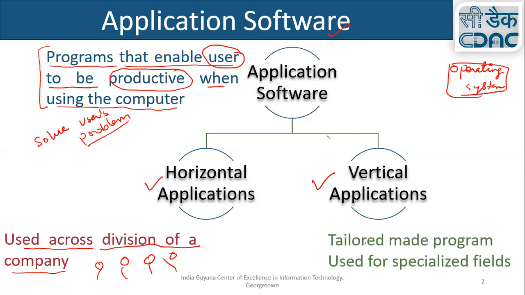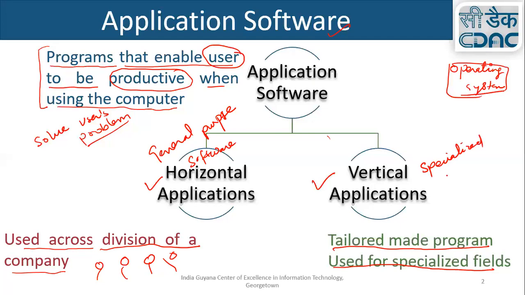Vertical applications are tailor-made programs used for a specialized field. So you can say horizontal software is general purpose, and vertical software is made to solve some special problems. Okay, let's move to the next slide.